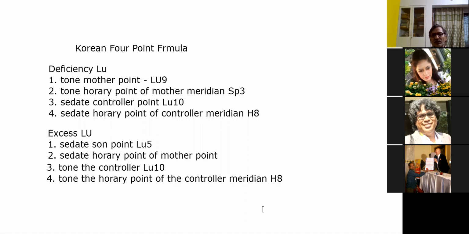Right? So the difference is that you should keep in mind that the solid organs are the generating organs. Right? And solid organs have two suppliers. One is the mother organ, the other is kidney. And how many suppliers are there for the yang organs? 3 suppliers. The solid organs, the mother organs, and the kidney. This you should keep in mind.